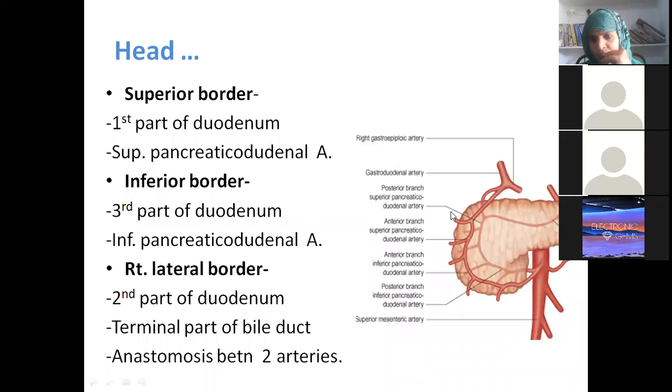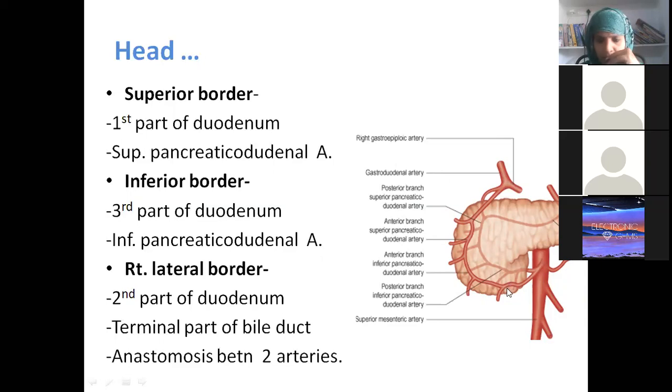Now see here. The superior pancreatico-duodenal artery also came so many times. Can you tell me, it is a branch of which artery? The celiac trunk. Very good. That means the celiac trunk is an artery of the foregut, isn't it?